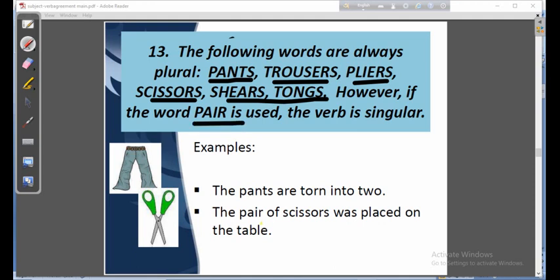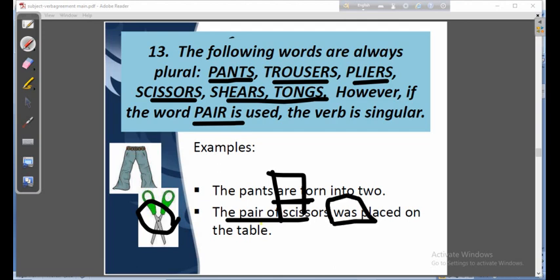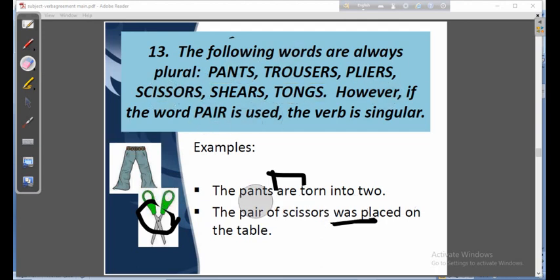However, if the word pair is used, the verb is singular, but separately it will be plural. Suppose, the pants are torn into two. Here it is separate, it is torn, and that is why it has taken a plural verb, are. But the pair of scissors: here pair means one, as you can see in the picture, and that is why the verb has become singular. Dear students, I think you have understood.